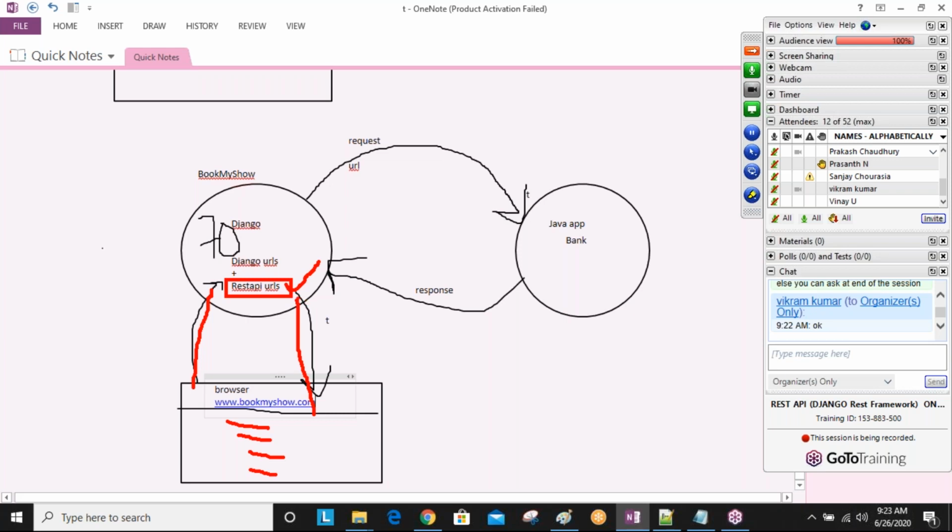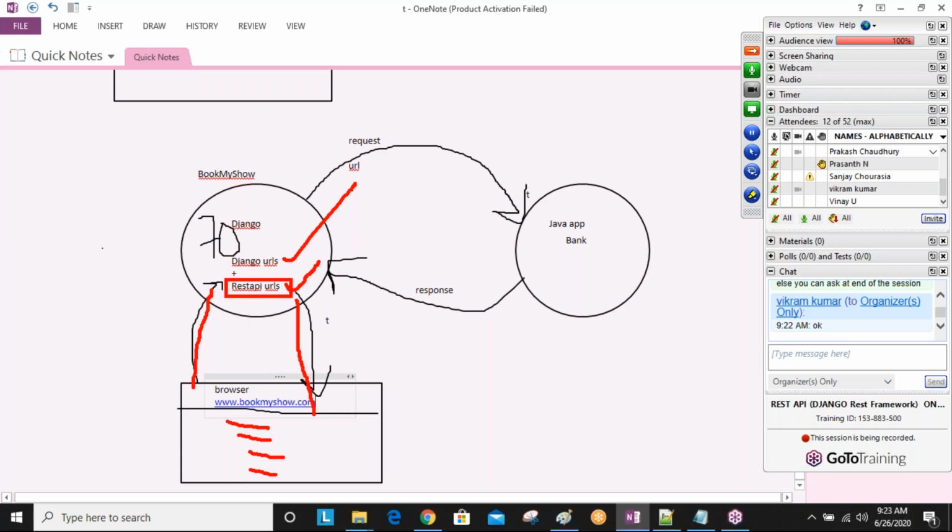Okay, so when you are learning the Django framework, you are developing only this kind of Django related URLs. So that time, always from the browser only you are sending the request. When you are learning Django, one application to another application, people are not communicating. You are only developing the Django related views, URLs, everything, and after running the server, from the browser you send the request and get the response back. That is all you are doing when you are learning Django.